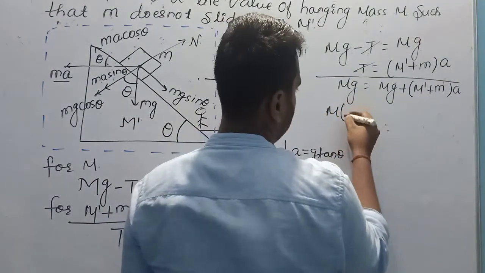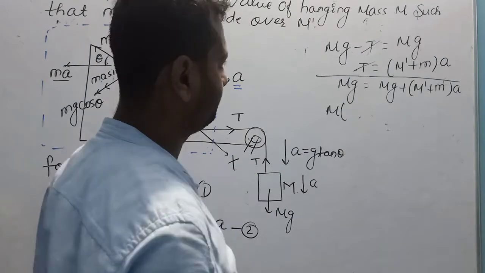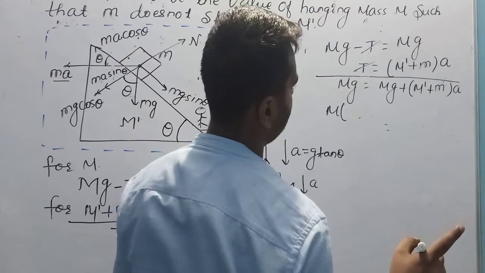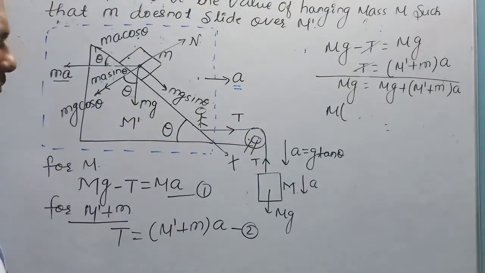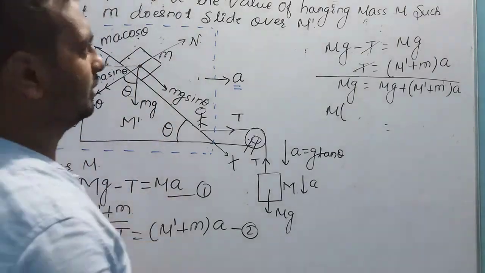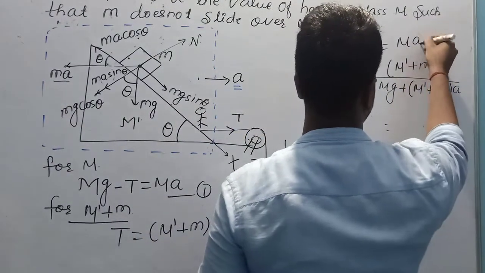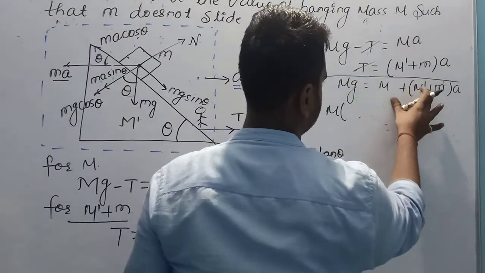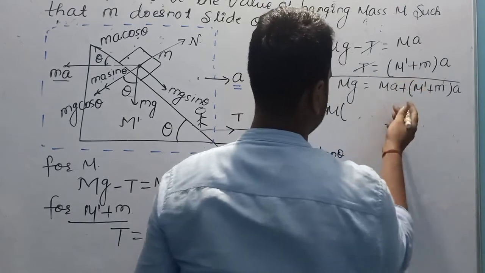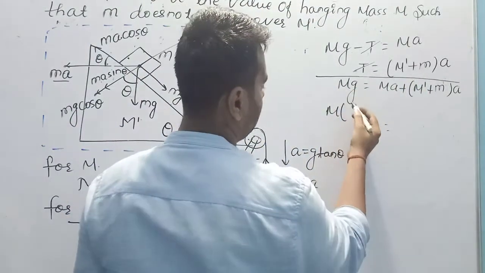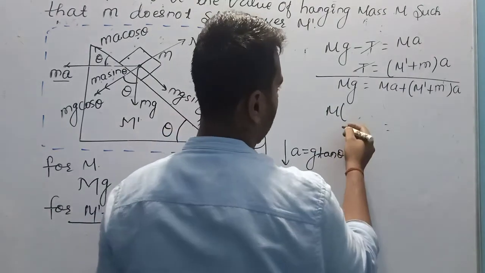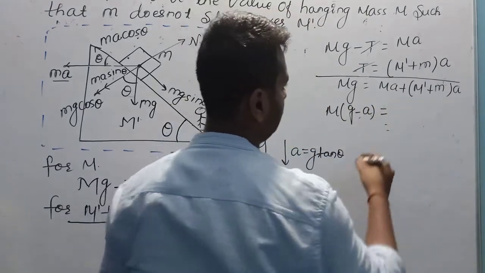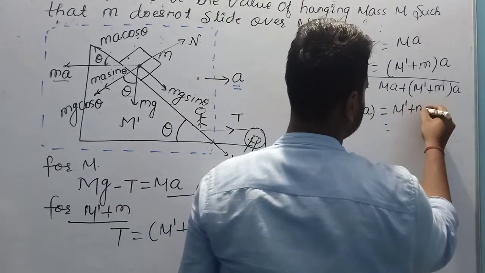Taking M common, we get M times g minus a is equal to m dash plus a small m into a.